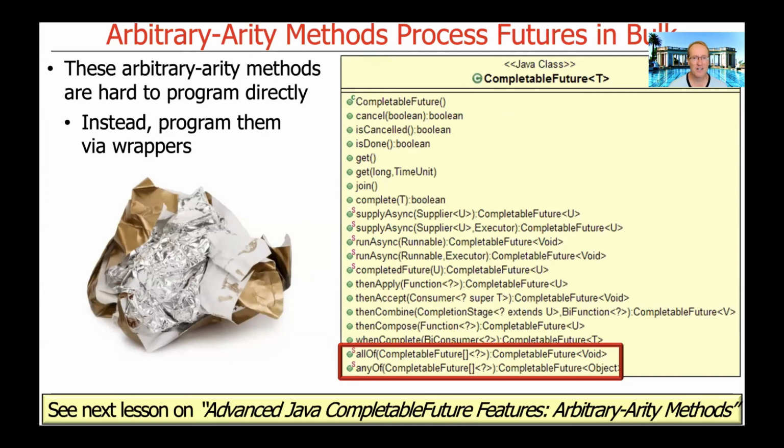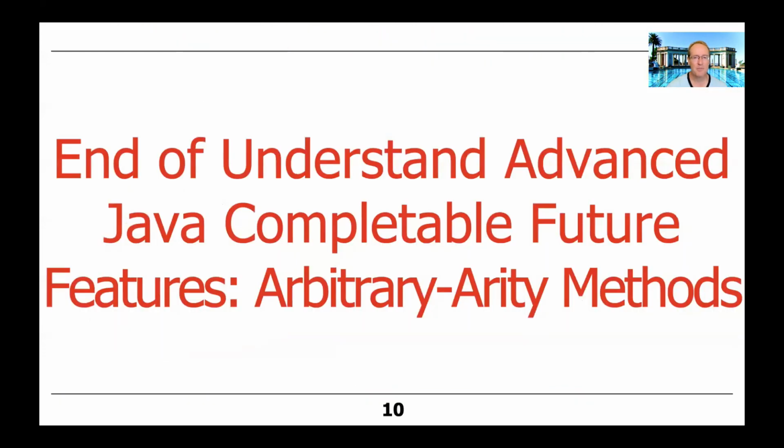And in fact, it makes it very simple to integrate this with the Java Streams framework, as we do in your programming assignment. So that's the end of the overview of arbitrary-arity methods. As we'll see, they're difficult to use directly, so we're going to encapsulate them. And not only will that make them easier to use, but it also makes them real easy to integrate with the Java Streams framework, which we're going to talk about more in just a moment.